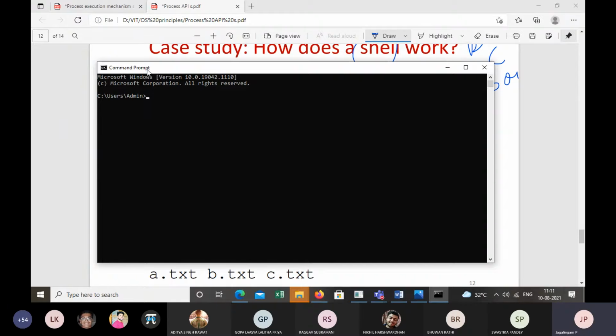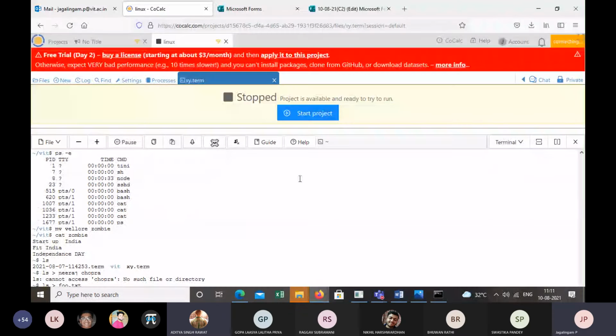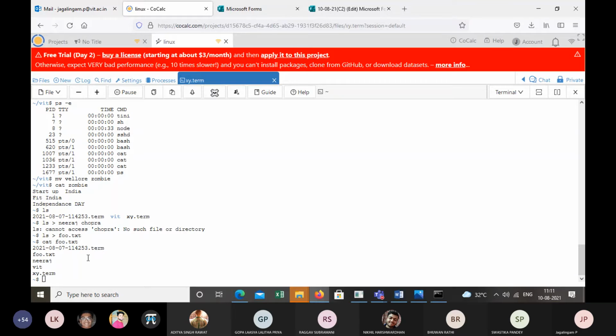What is shell? What does it do? In the screen, what are you going to do? Interface. Like it's linked to the OS. Okay, linked to the OS. Okay, fine. Let me go to this. So here we have a shell. Now, what are you going to do here?